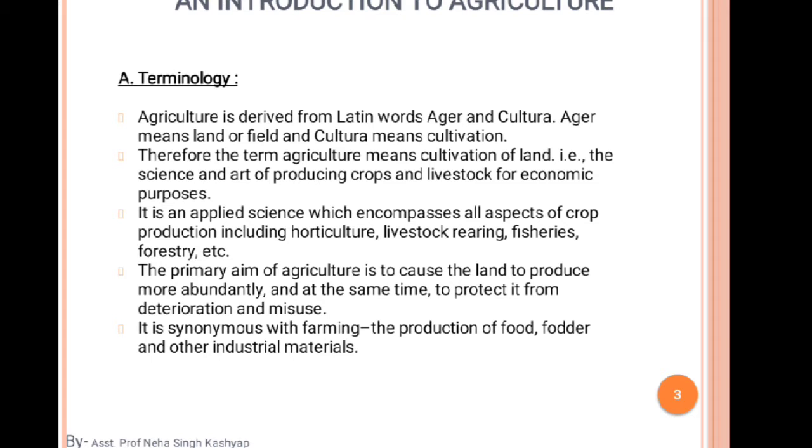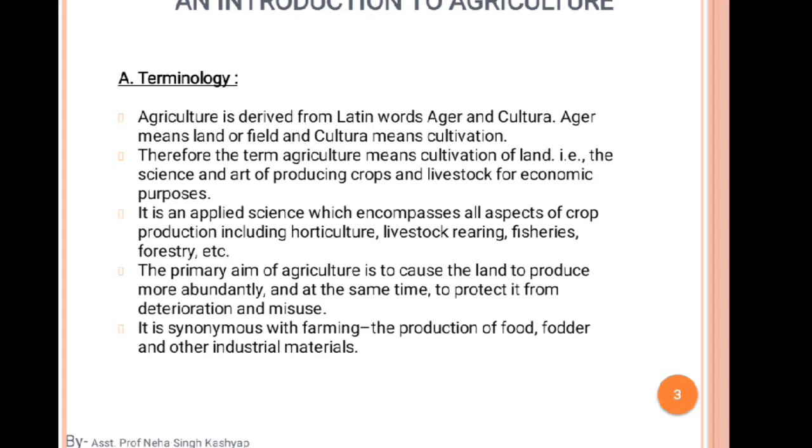So we take the first one, which is horticulture. What is horticulture? Horticulture is also a branch of agriculture. In this branch, we discuss fruits, vegetables and flowers. So this is known as horticulture.